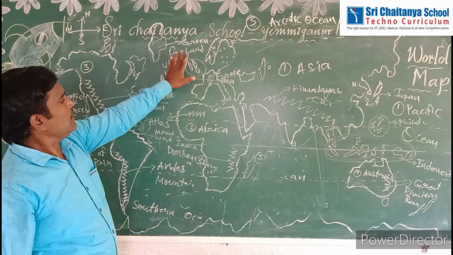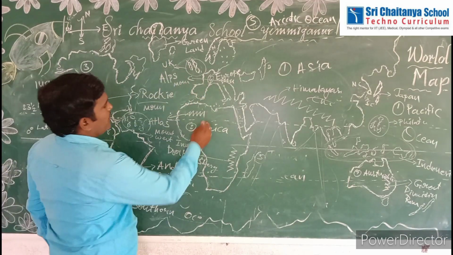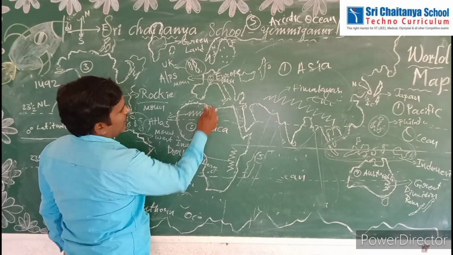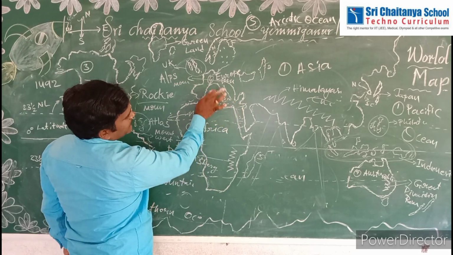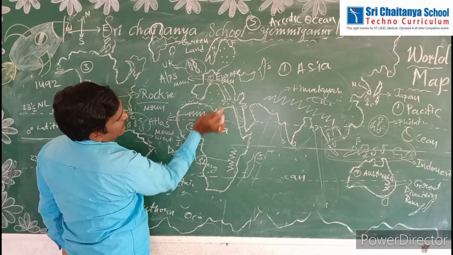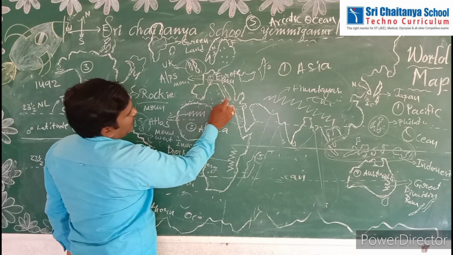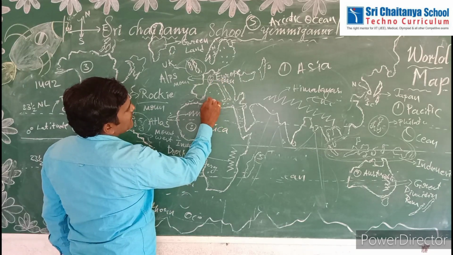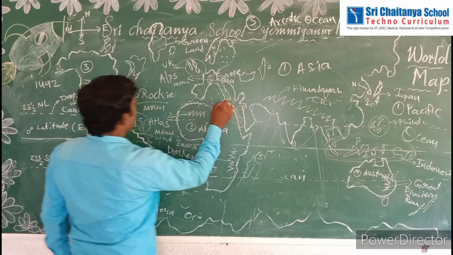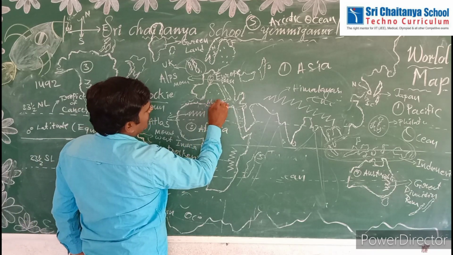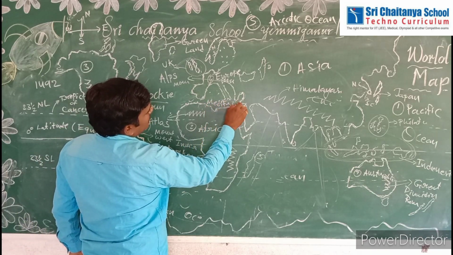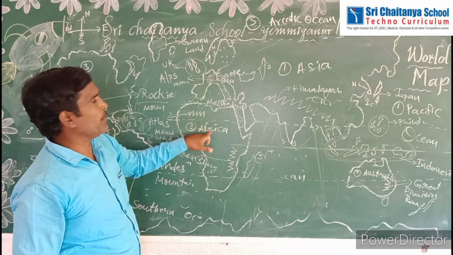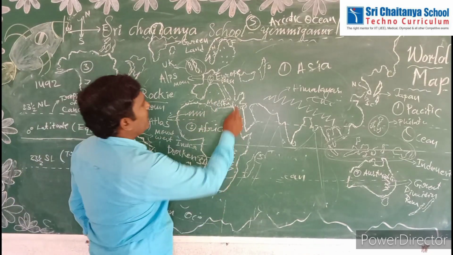Now, important seas. One important sea is located between Europe and Africa. Here, see this is Italy. This whole part is Italy, looking like a leg shape. In the middle of Europe and Africa is the Mediterranean Sea. The Mediterranean Sea is located between Europe and Africa.